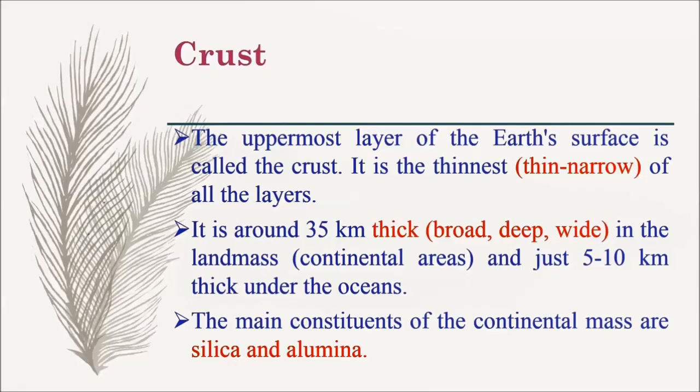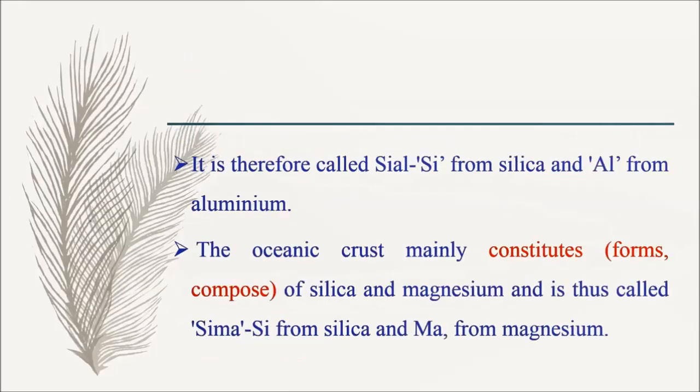The main constituents of the continental mass are silica and alumina. It is therefore called Sial, Si from silica and Al from aluminium. The oceanic crust mainly constitutes silica and magnesium and is thus called Sima, Si from silica and Ma from magnesium.